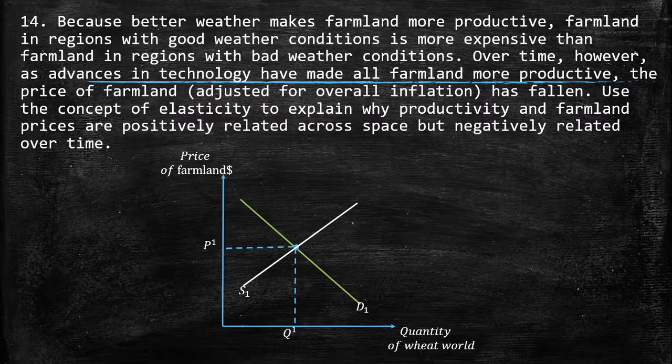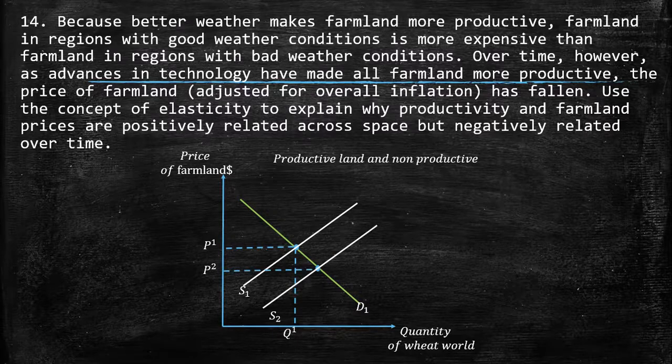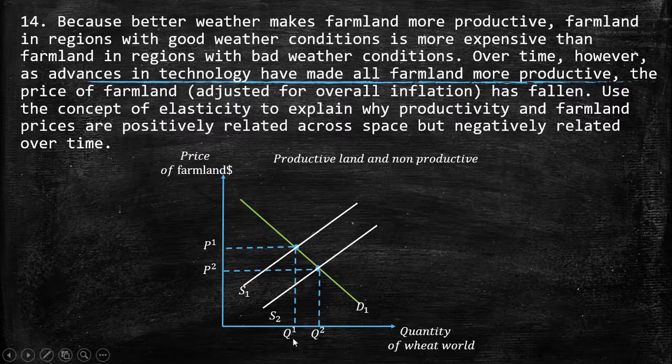The demand is going to be almost the same for both. We see here how over time the price decreased from P1 to P2 and the quantity increases as well. This is due to the technological advance, and the demand curve is almost the same for both because they are almost substitutes.